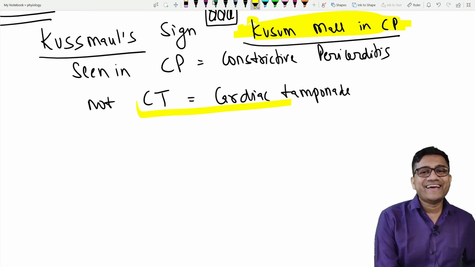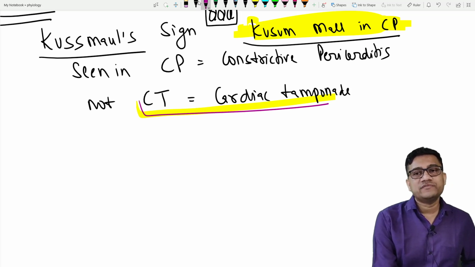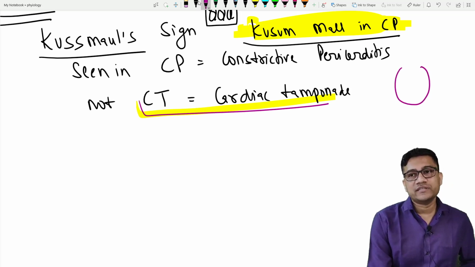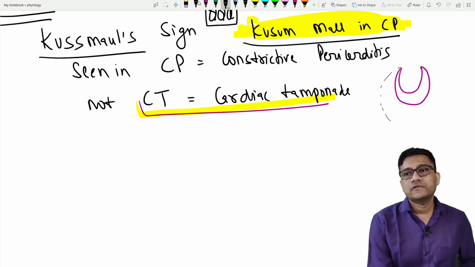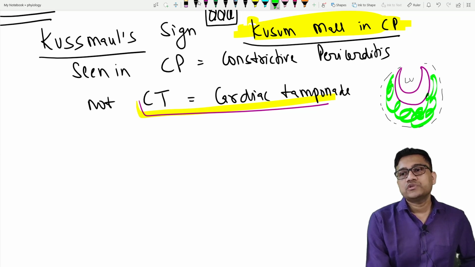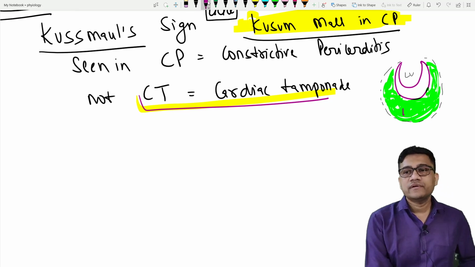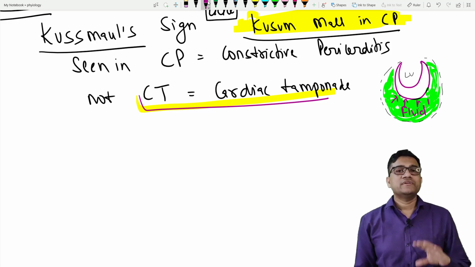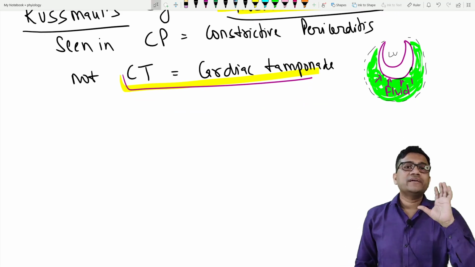Okay. Now let me explain tamponade. Why? Because tamponade is very important. Let's say the heart. Okay, this is the heart, ventricles. And this is the pericardium. So this is the left ventricle. So what happens in the pericardium? There is an accumulation of fluid. So this fluid is going to put pressure and cause complete obliteration of cardiac function. So this fluid is going to put pressure on the heart.